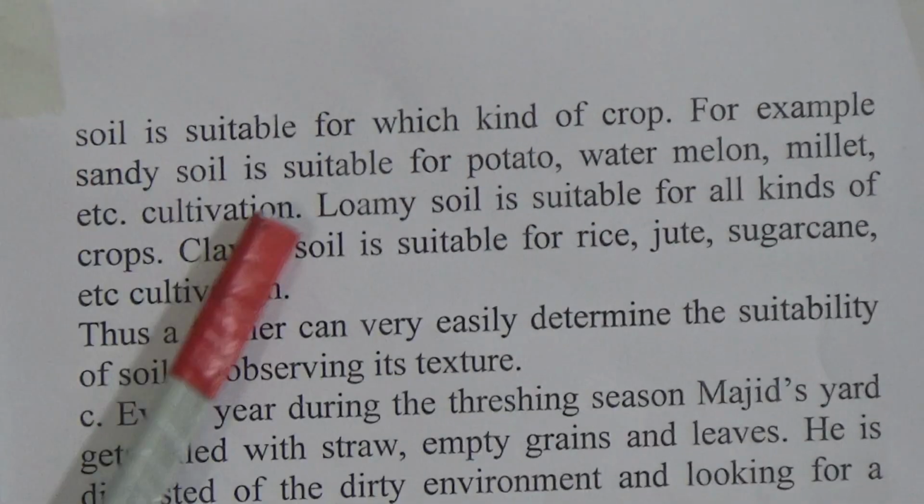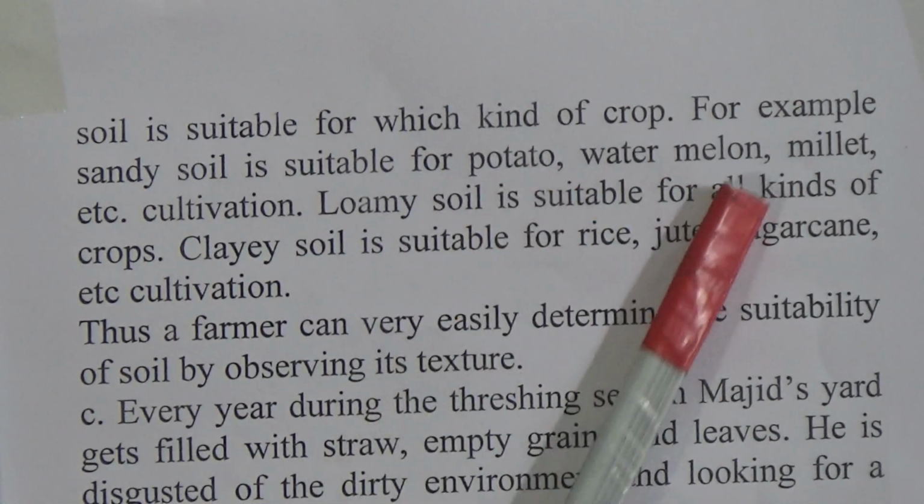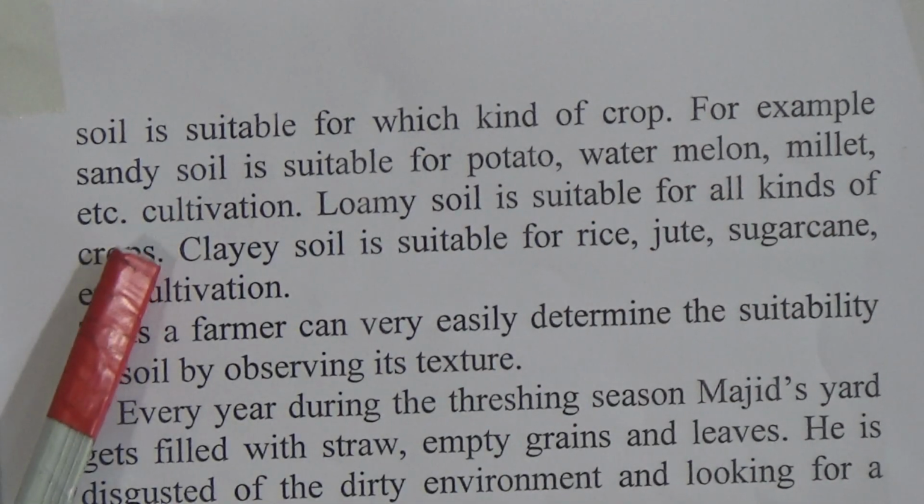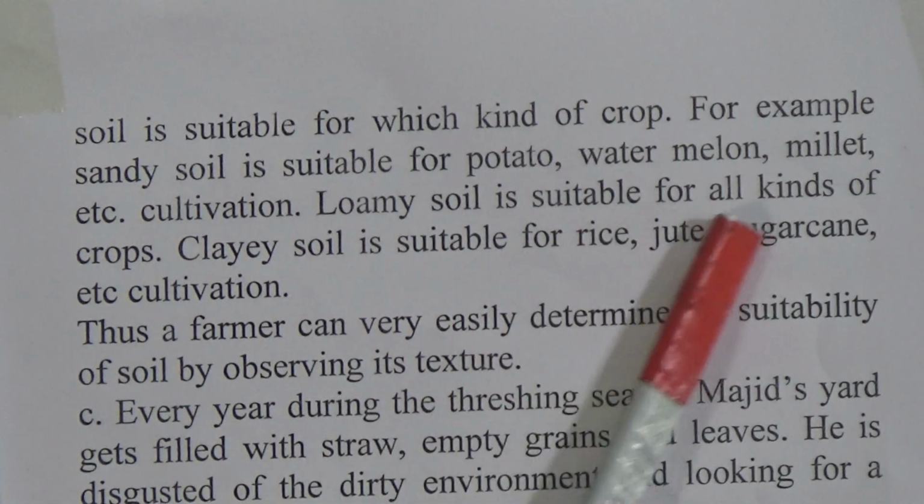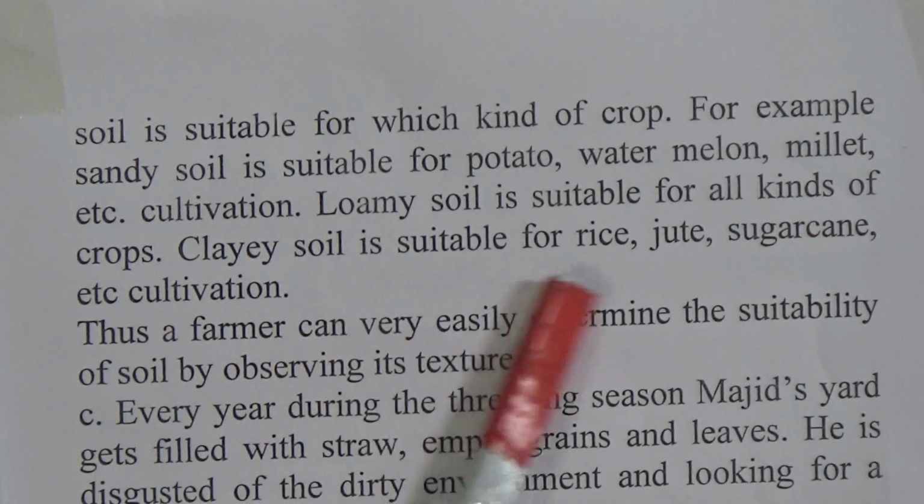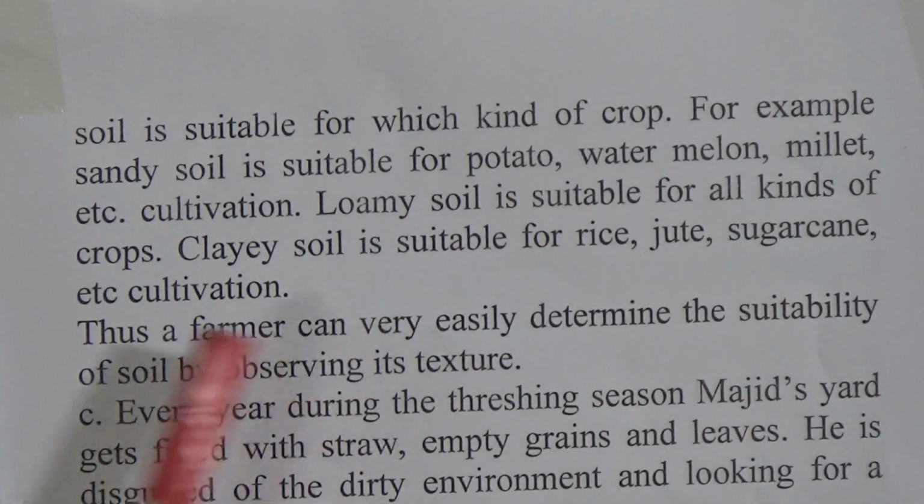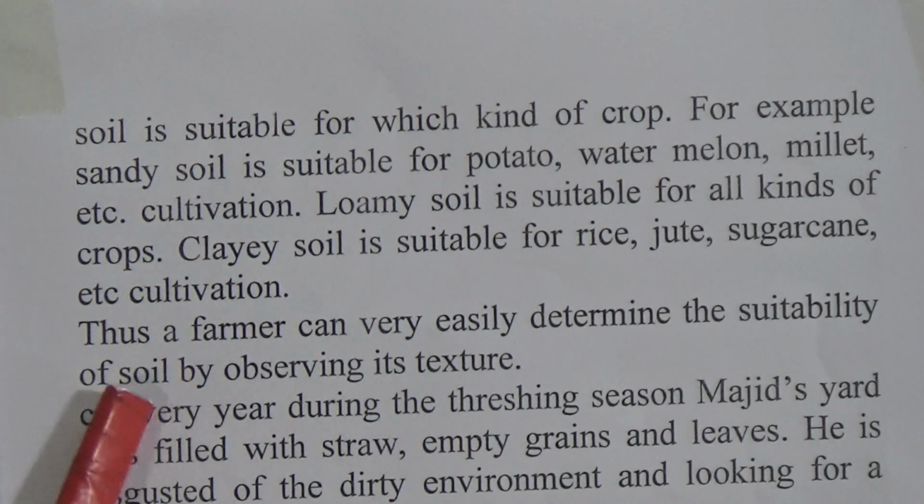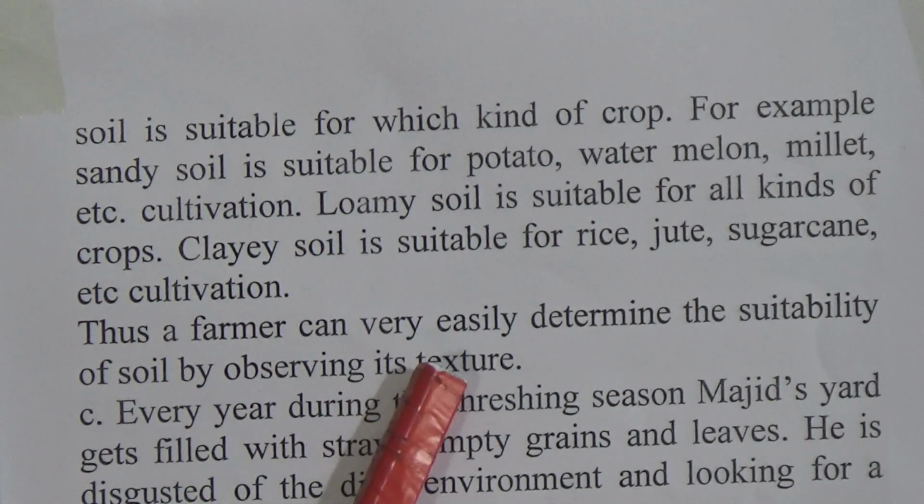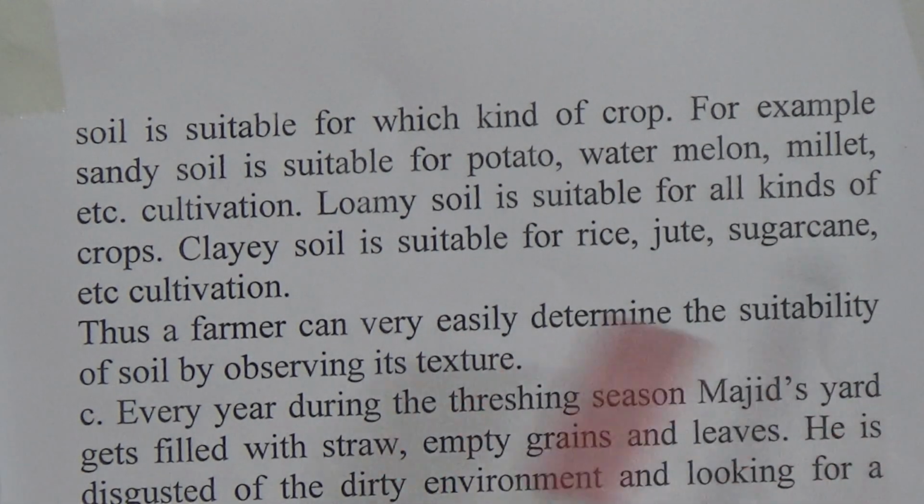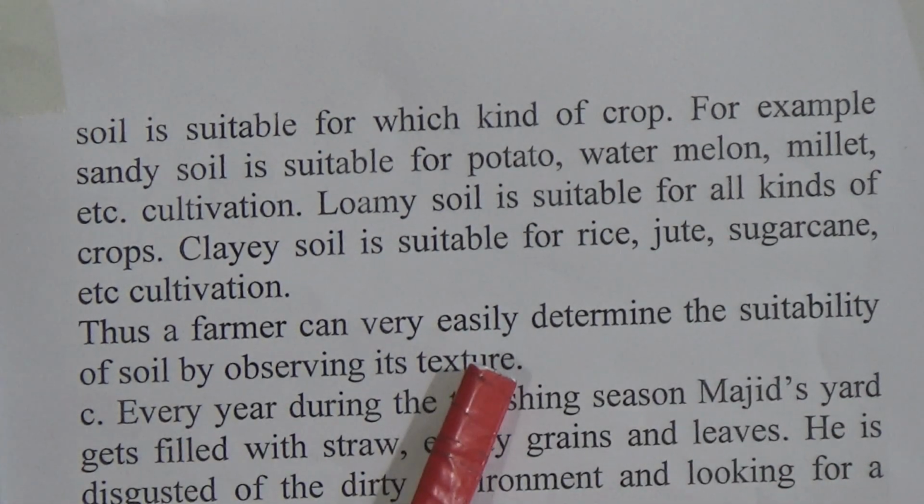For example, sandy soil is suitable for potato, watermelon, millet, etc. cultivation. Loamy soil is suitable for all kinds of crops. Clay soil is suitable for rice, jute, sugar cane cultivation, etc. Thus, a farmer can very easily determine the suitability of soil by observing its texture.